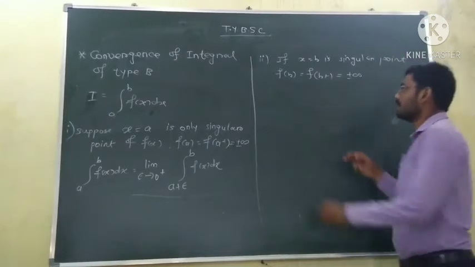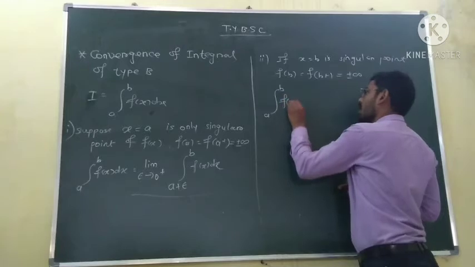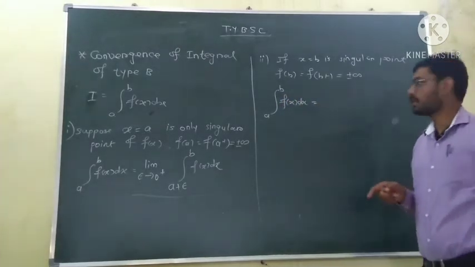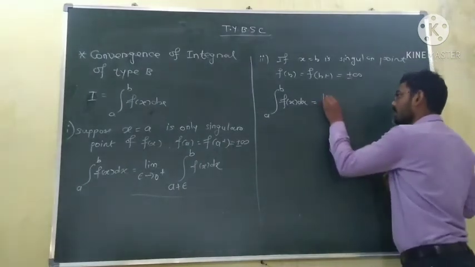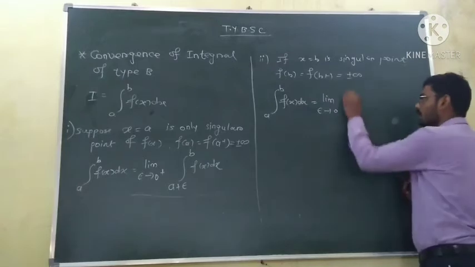So in this case, the integration from a to b of the function is convergent if the limit as epsilon tends to 0 exists.